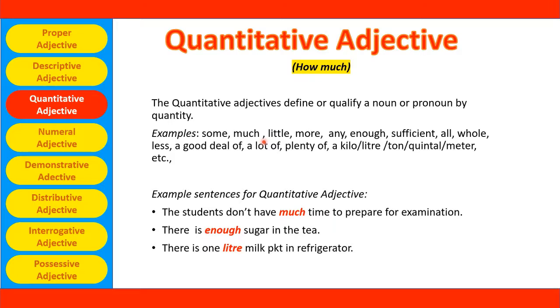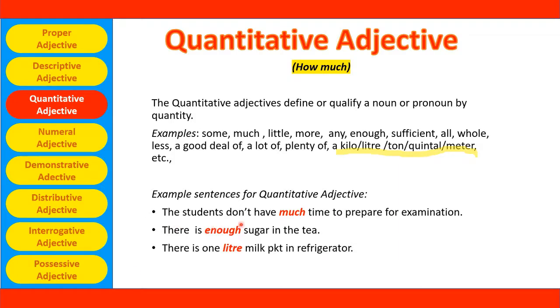Now let's see the examples of definite quantitative adjectives, which tell a specific amount, such as a kilo, a liter, a ton, a quintal, a meter, etc. These are examples of definite quantitative adjectives. Now let's see example sentences for quantitative adjectives.